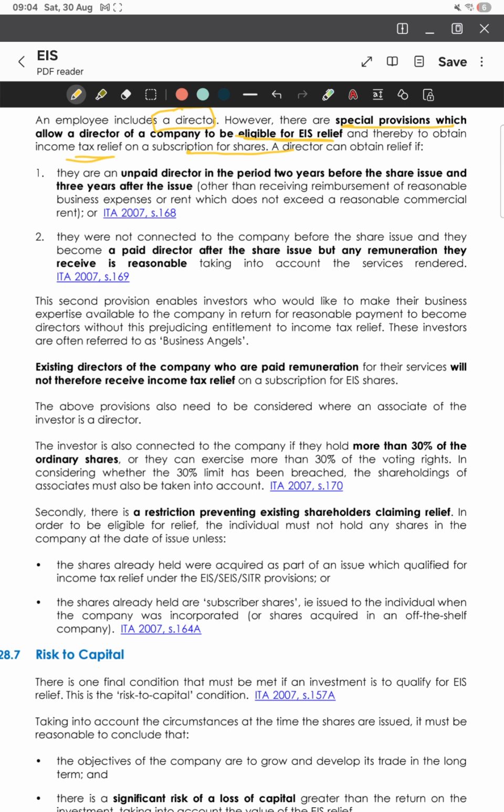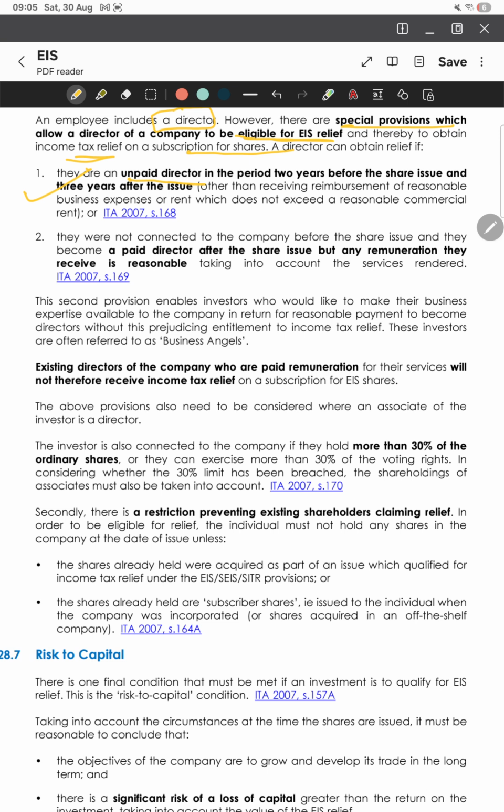Number one, unpaid director. If the investor acts as an unpaid director, only getting the reimbursement of reasonable expenses or rent at a commercial level, which means at the arm's length price, then they can qualify, because this person is contributing the skill or time, but he's not taking any financial risk that makes them connected in HMRC's eyes. So this point is clear.